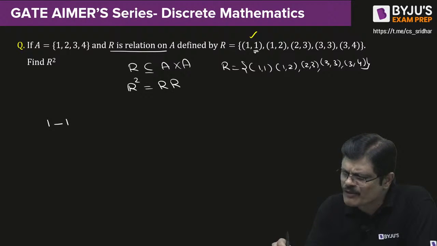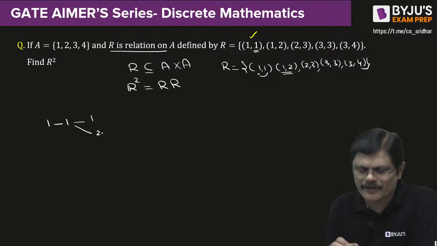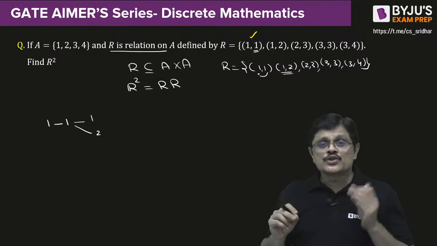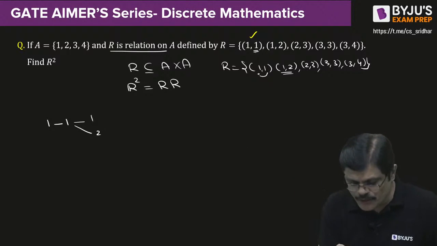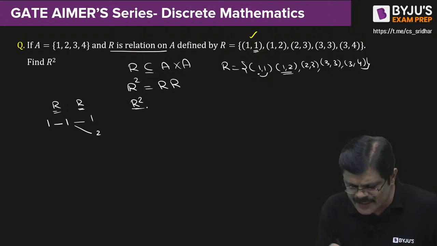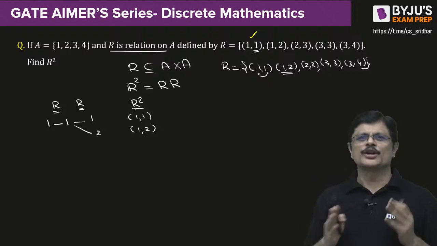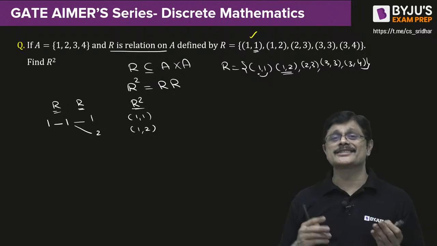Now you see where this one is going in the second relation. 1 is going to 1, and 1 is also going to 2. So directly the first one can be related to the last one and the last two. So if you have this R and this R, the ordered pairs 1, 1 and 1, 2 will be present in R square. Direct composition. That is what is called a composite relation, my dear friends.